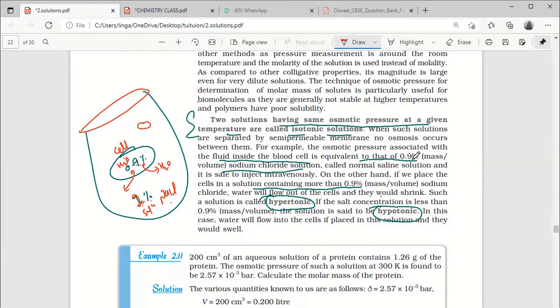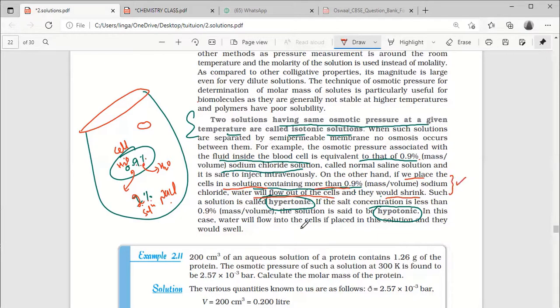Generally 0.9% mass by volume will be there in our cells. If we place the cells in a solution containing more than 0.9% sodium chloride, water will flow out of the cells and they would shrink. This much clear?